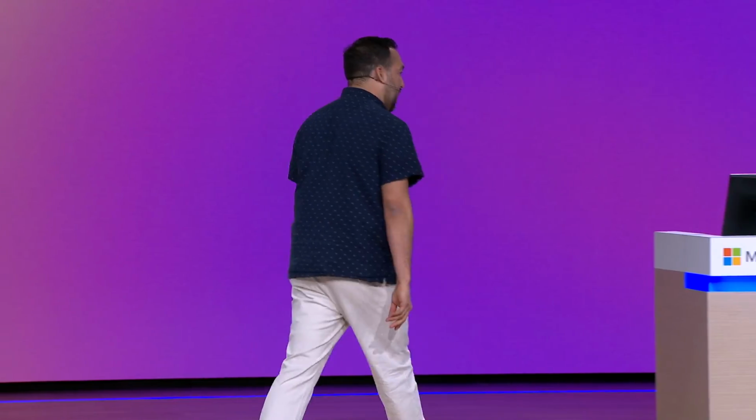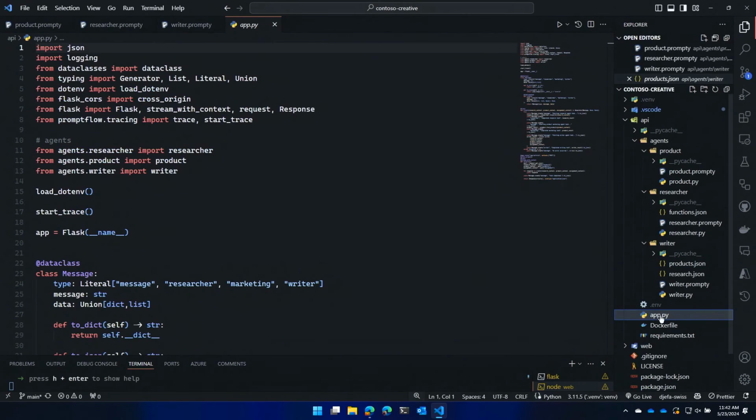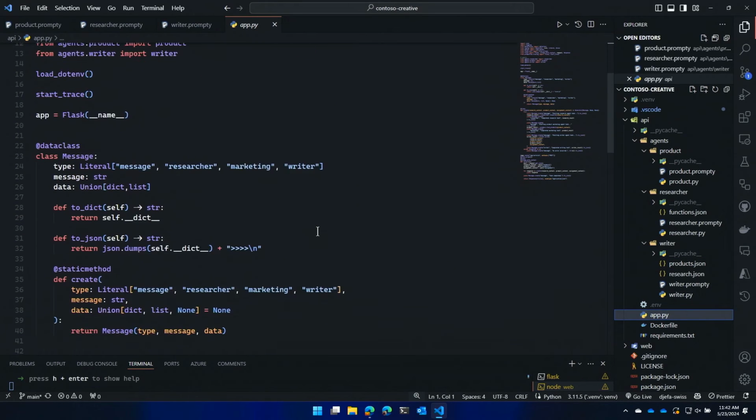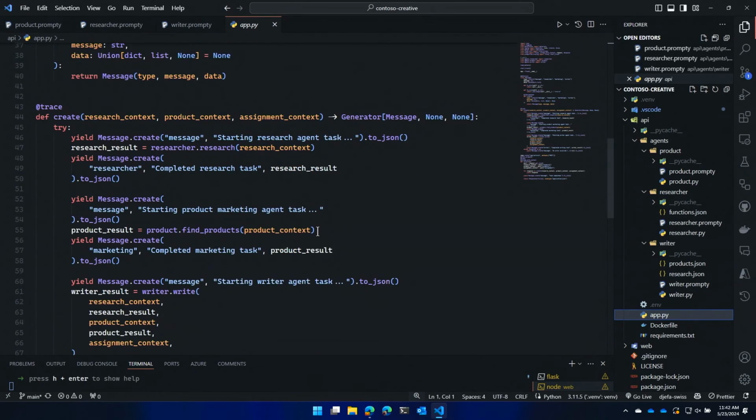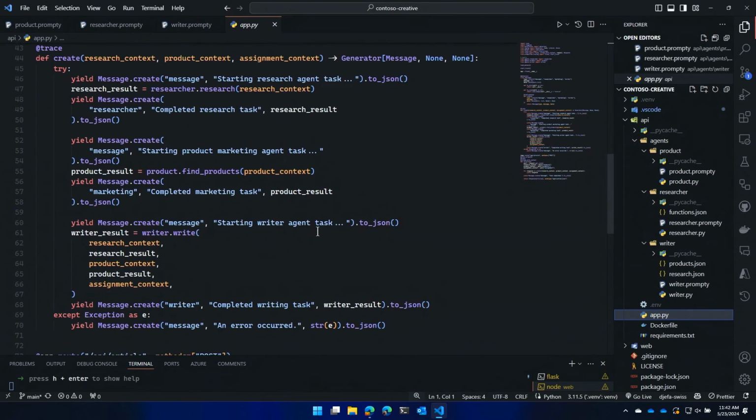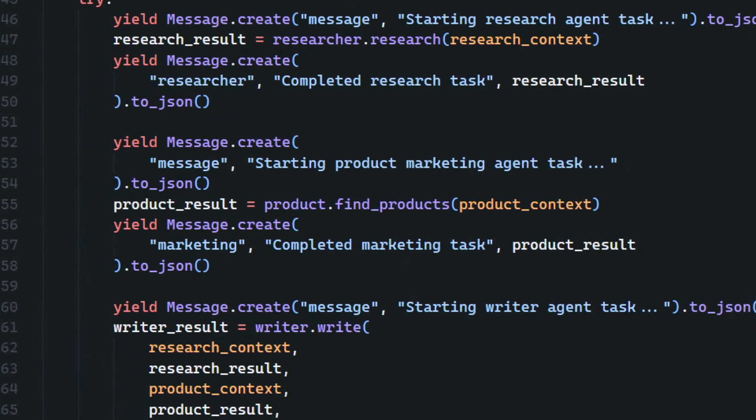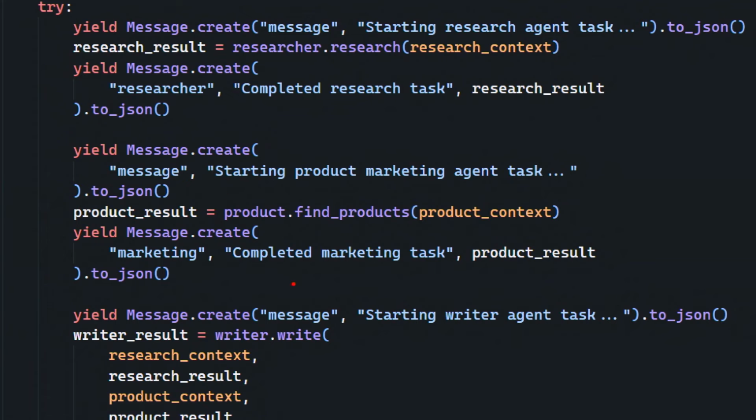And then the orchestration looks a little longer because I wanted to yield, so you could see those things happening. But this is the entire thing. You get the research context, product context, and assignment, and we just research, we find products, and we write. That's it. It's cool, right?